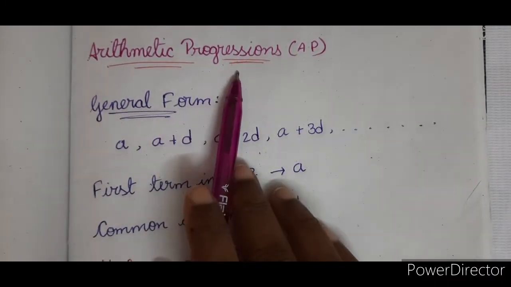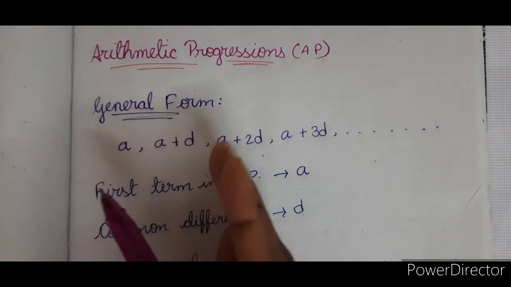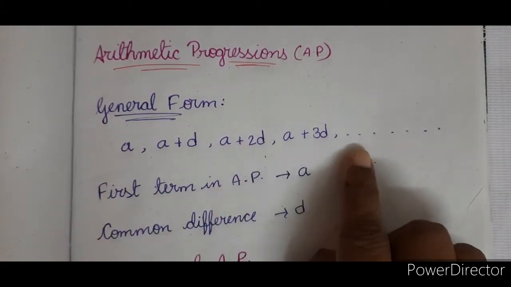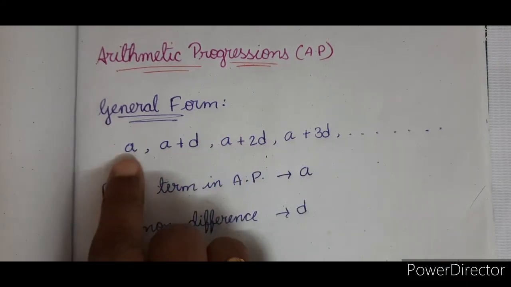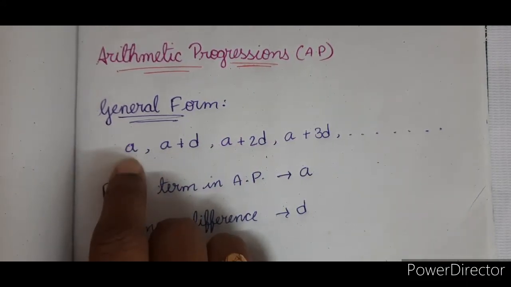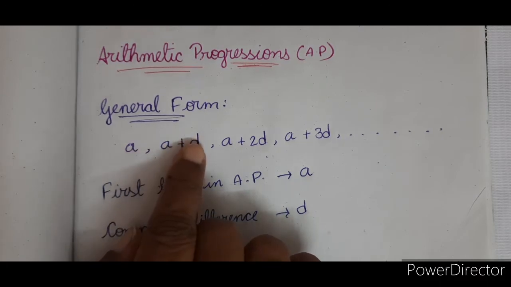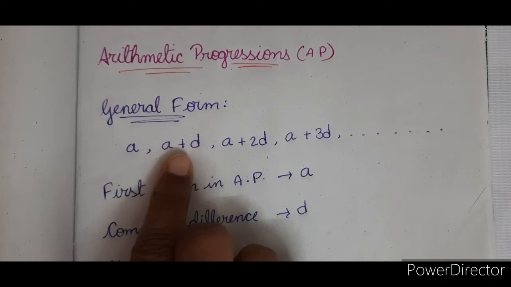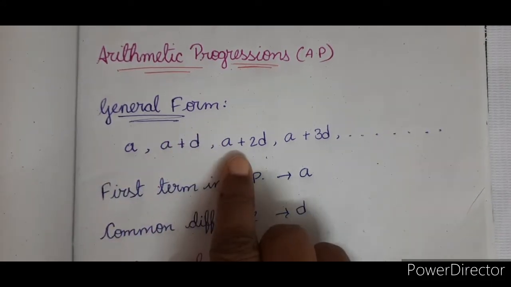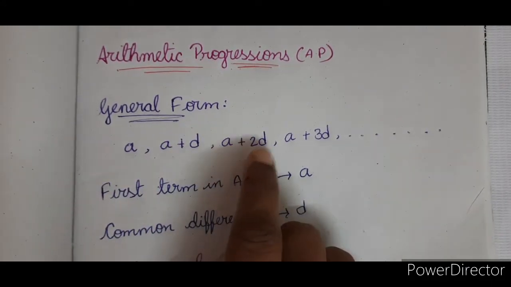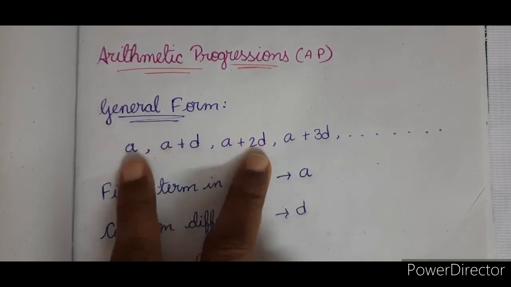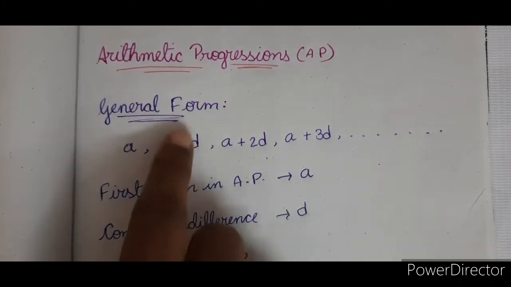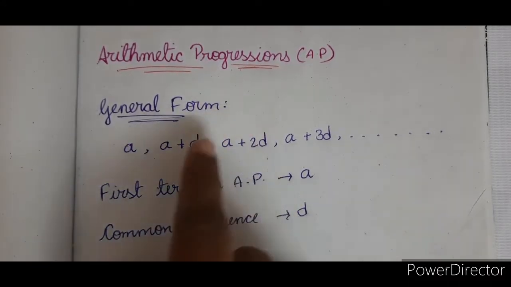See, a progression means something which is progressing ahead, that means it's a kind of series. If you see a series of this kind, A is the first term and the next one is A plus D. That means you are adding something, D, to the first term, and you are getting the second term. Now observe the third term. 2D means D is added twice when compared to the first term. And when compared to the second term, one more D is added. D plus D becomes 2D. That means one more D is added.